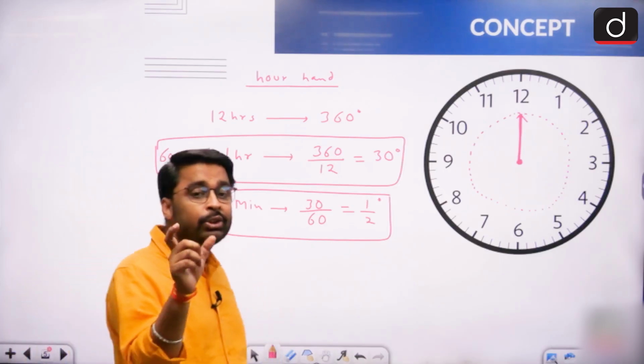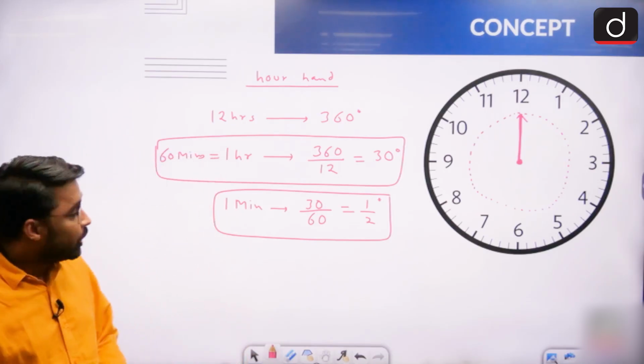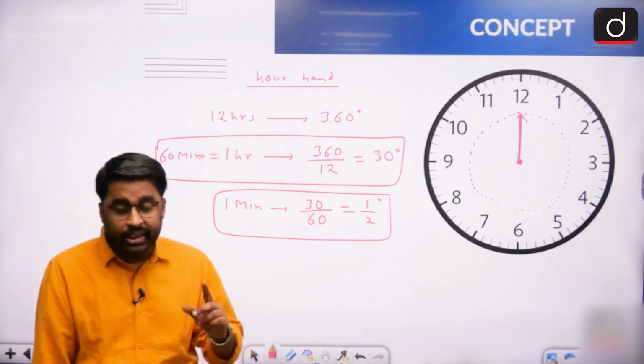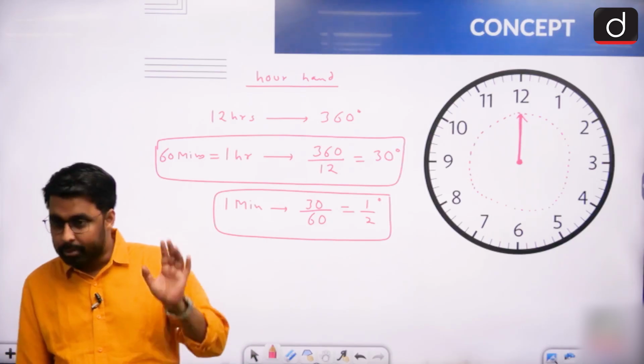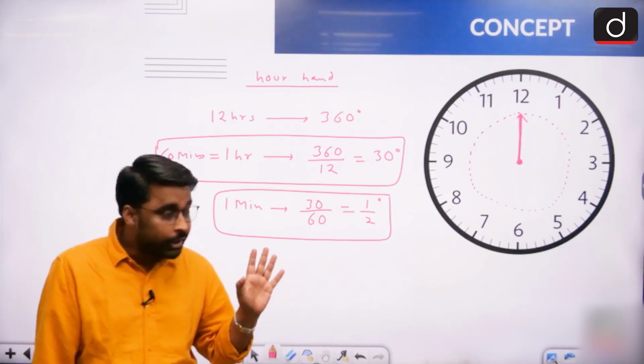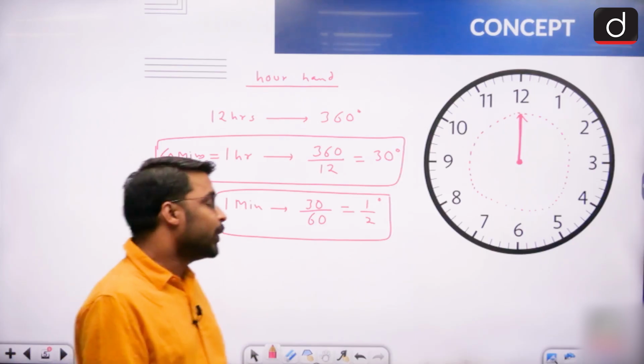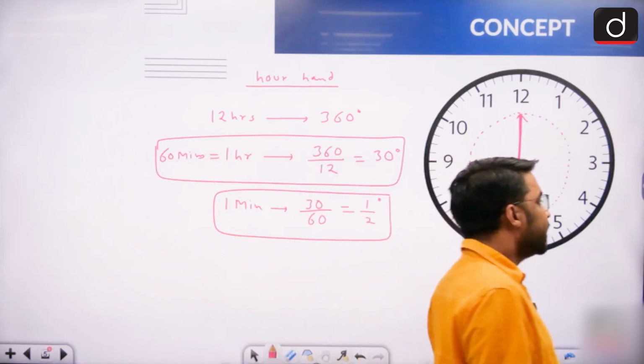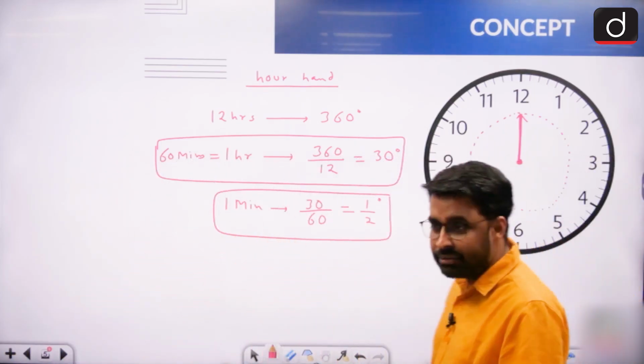Because this hour hand is also moving minute by minute, but observing this half degree movement every minute is very difficult, right? But it moves. This proves, right? So we have to memorize these 2 points, that in 1 hour hour hand moves 30-degree angle and in 1 minute hour hand moves half degree angle.